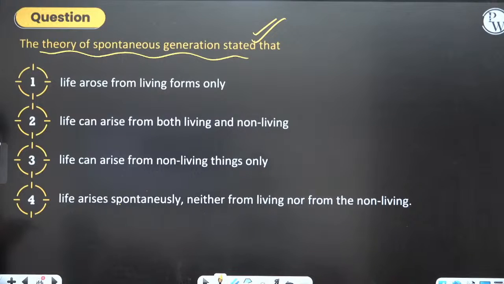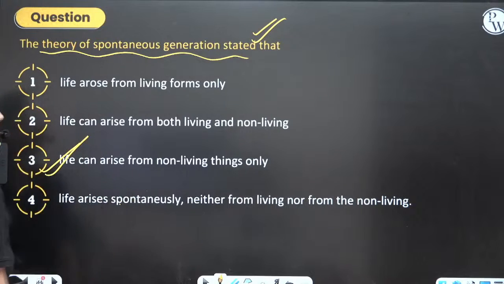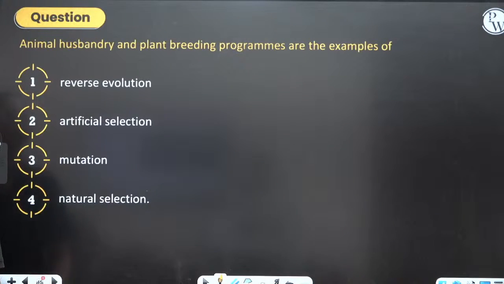Come on, come on, come on. What is that? That is the non-living things. That is spontaneous generation. Okay. Now, let's move on to the next one.